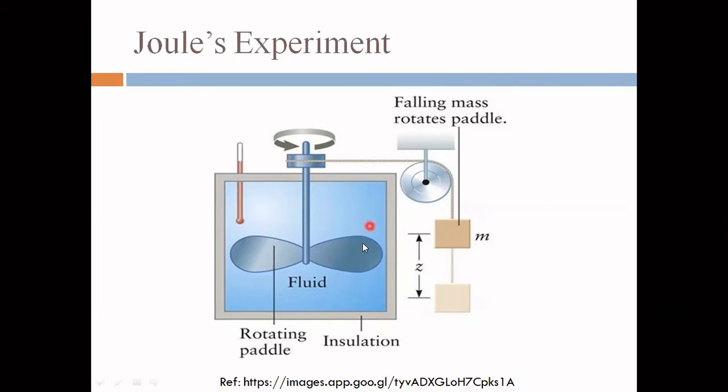And he found the relation between heat and work. Now after the mass falls down, this stirrer is rotated and the temperature of the water is increased. This temperature is measured with the help of this thermometer.